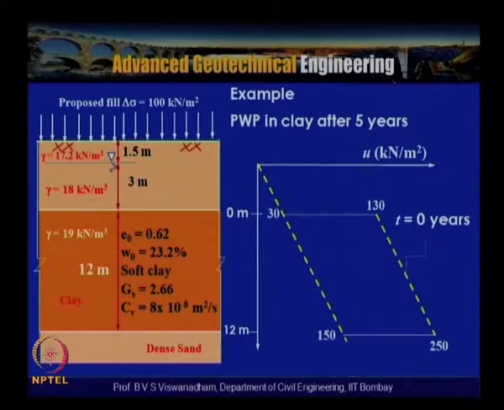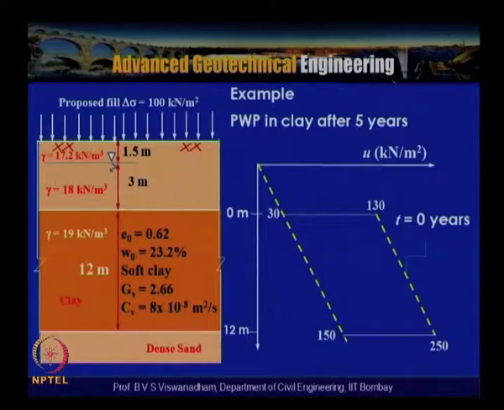Now take another example wherein we have a soil strata which is shown here, and we have the sand layer at the top. So this is the sand layer and this is the dense sand layer at the bottom. So this is called double open layers, that means the 2 layer system where the clay is sandwiched between 2 layers, and the water table is 1.5 meter below the ground level, and the clay has 12 meter thickness. So 0 to 12 meters is the clay thickness. This is the top of the clay, this is bottom of the clay, and 6 meters is the mid of